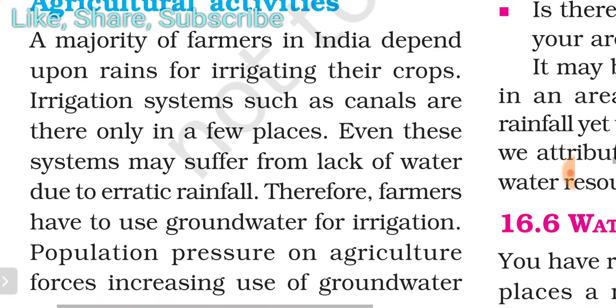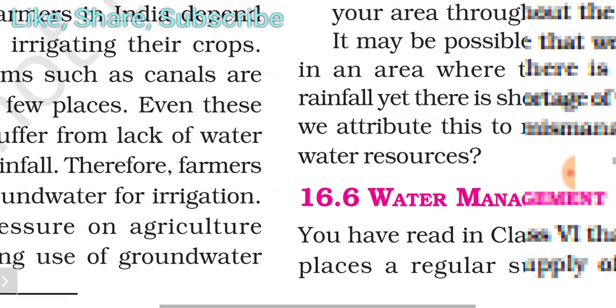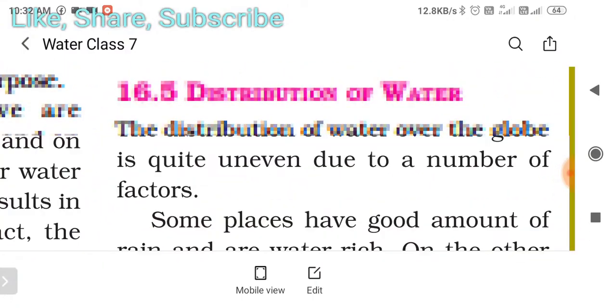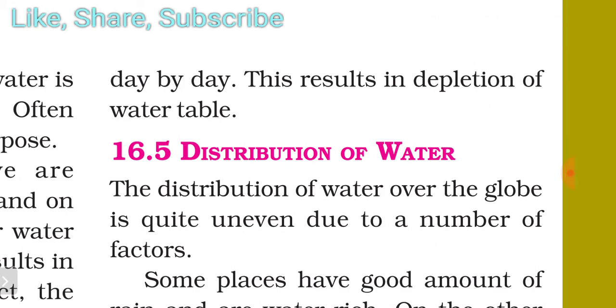Therefore, farmers have to use groundwater for irrigation. Population pressure on agriculture forces increasing use of groundwater day by day. This results in depletion of the water table also.